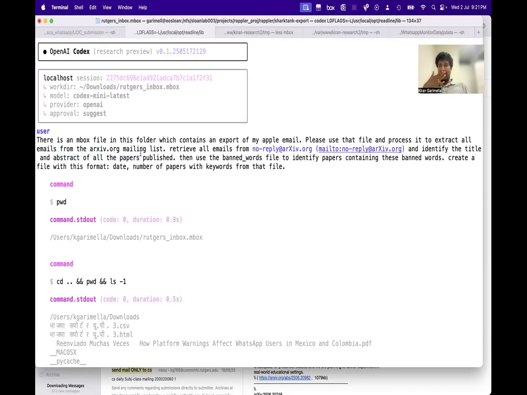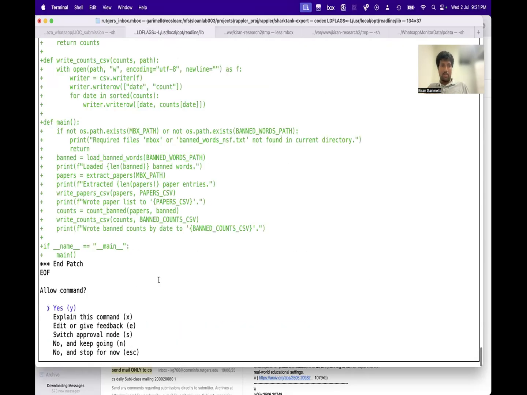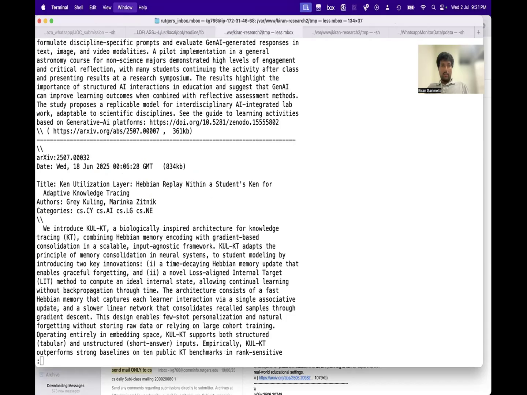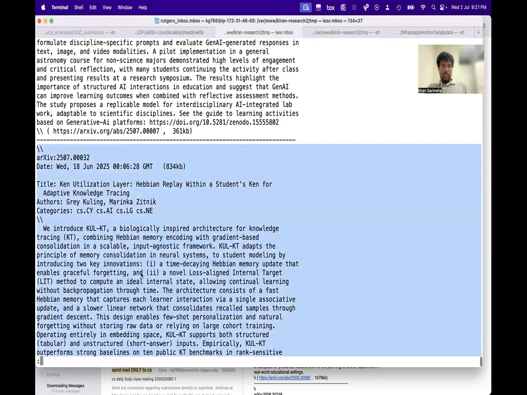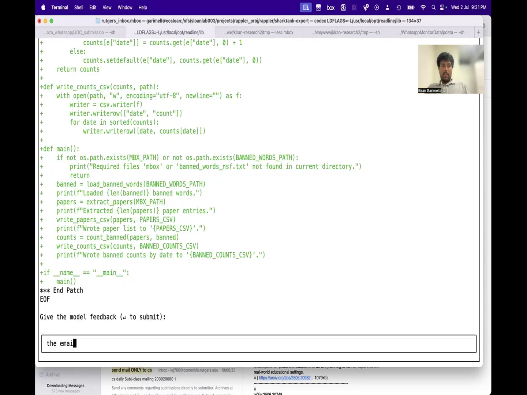Okay, I mean it should have said abstract, but it doesn't say abstract. Edit. Okay, so I can say, the email looks like this.